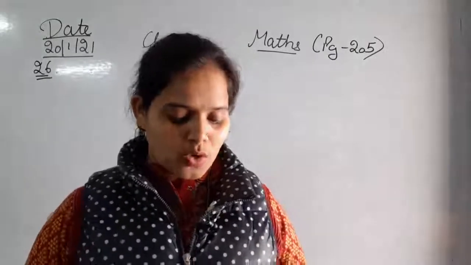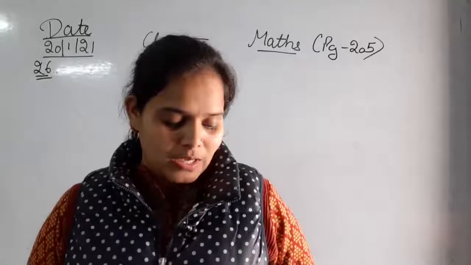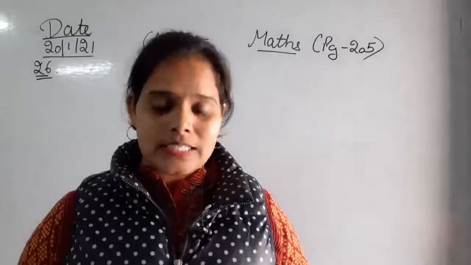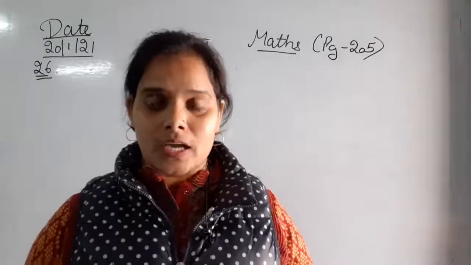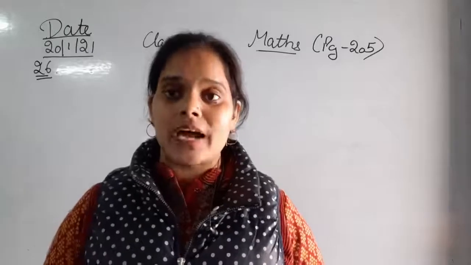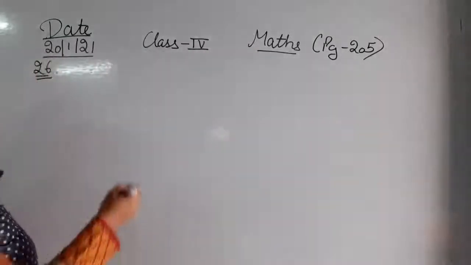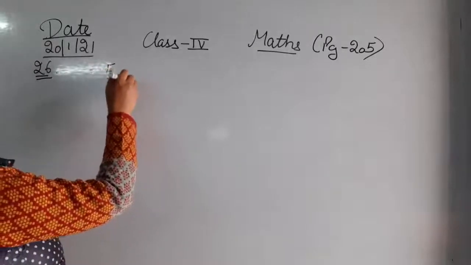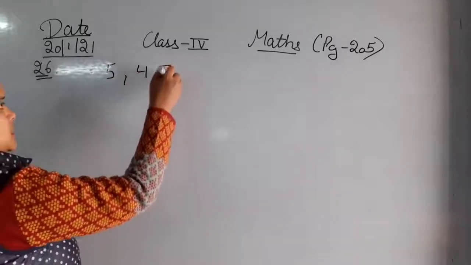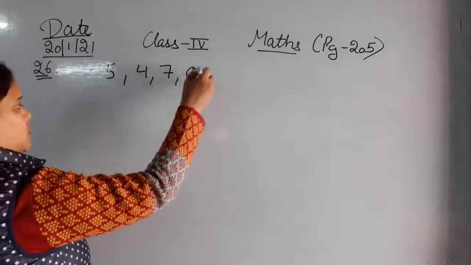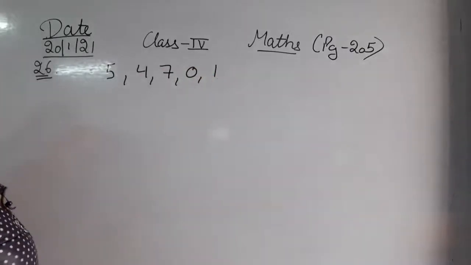Now we have to write the greatest and the smallest 5 digit number using these 5 digits. The digits that we have to use are 5, 4, 7, 0 and 1.